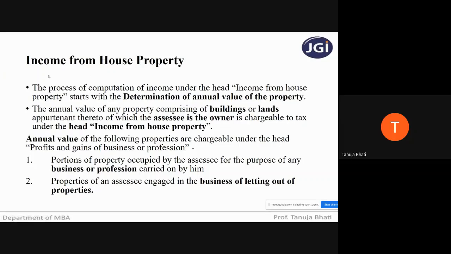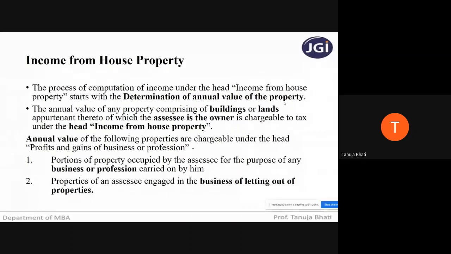The process of computation of income under the head income from house property starts with the determination of annual value of the property. Remember, students, that income from house property will be charged based on the annual value of the property. Now, what do we mean by the annual value of the property? It is nothing but the income that can be earned from the property, irrespective of whether it is let out or it is not let out, on a yearly basis.